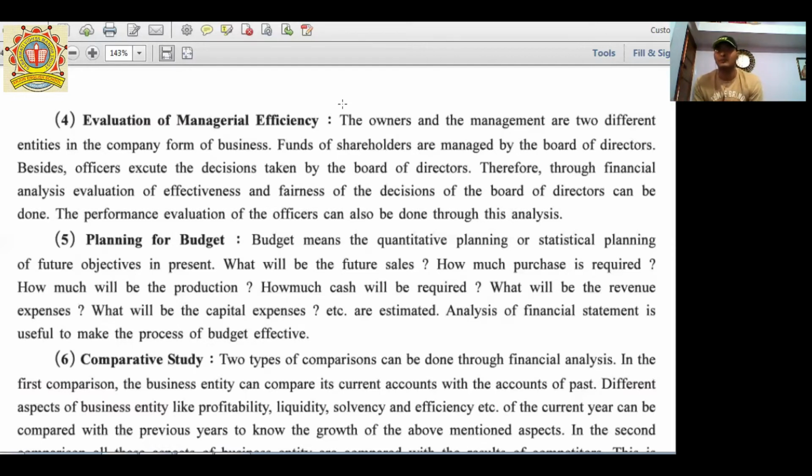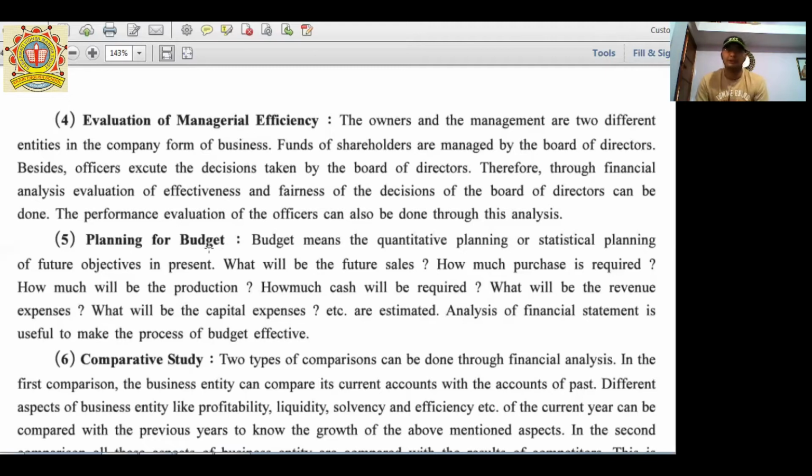In forecasting of budget, we can estimate the future sales, future profit, future financial position, future liquidity of the company, production, cash, revenue expenses, capital expenses, all these factors that are covered under the budget.